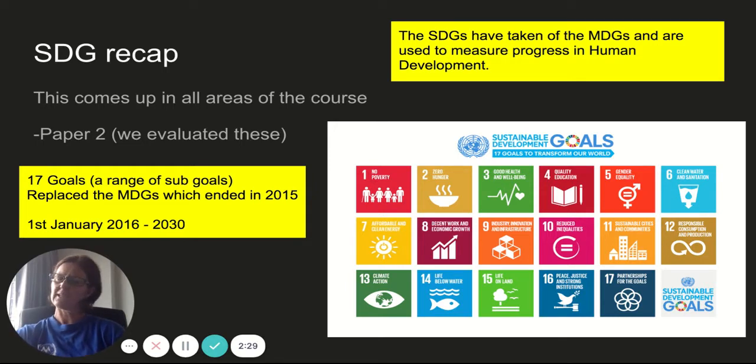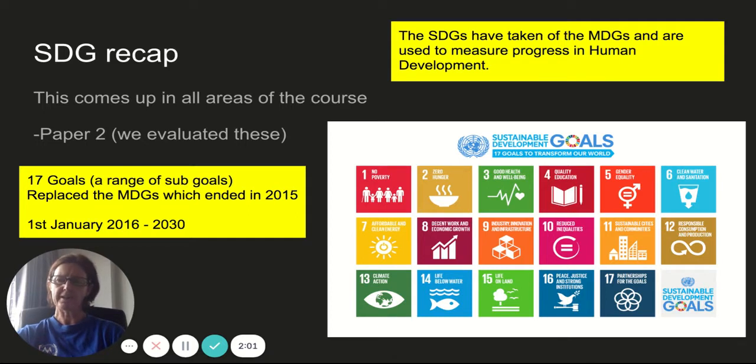Now, unfortunately, due to the COVID-19 pandemic and the situation that we have right now, a lot of the good progress we've made from Goal 1 to Goal 5 has been undone. Unfortunately, we're probably seeing more poverty. We've talked previously about more child marriages. If there's more poverty, it's going to be difficult to get girls into school and keep them in school. So we're probably going to lose a little bit of ground on Goal 5 as well.